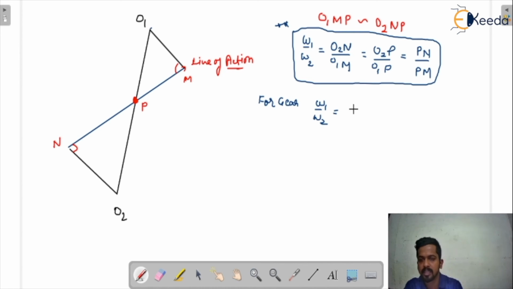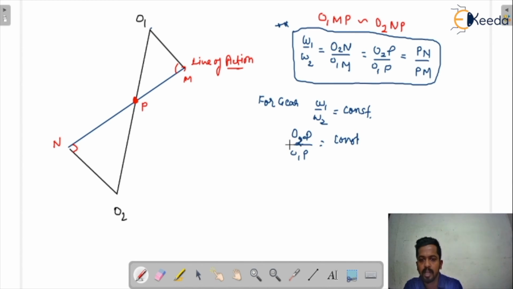I already discussed in the previous lectures that omega 1 upon omega 2 is a constant for the body to be considered as a gear. If this is constant, see here, O2P upon O1P would be constant, yes or no?